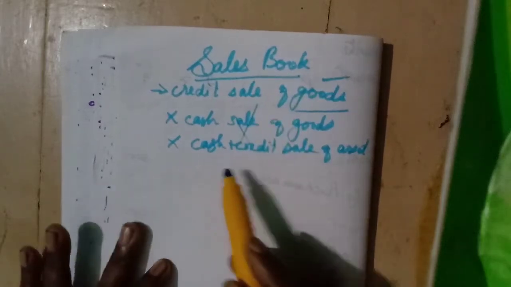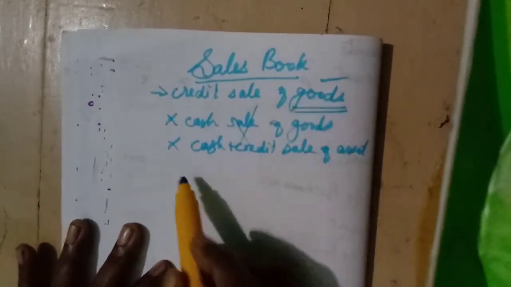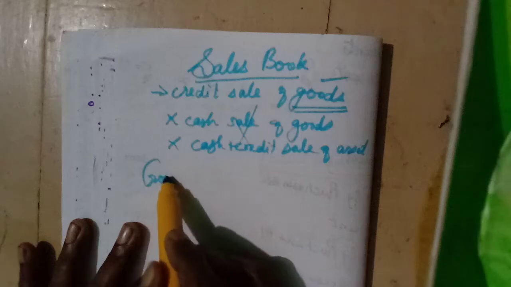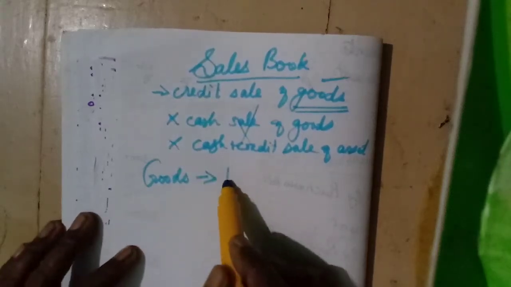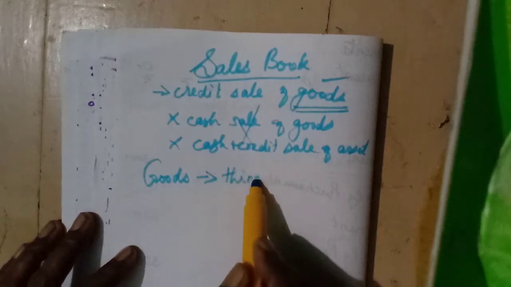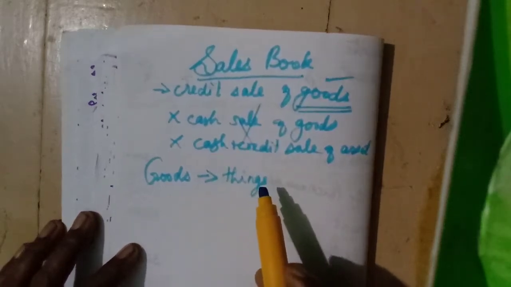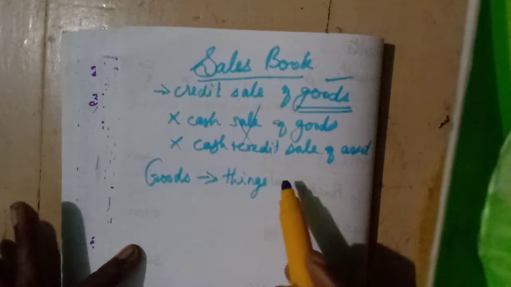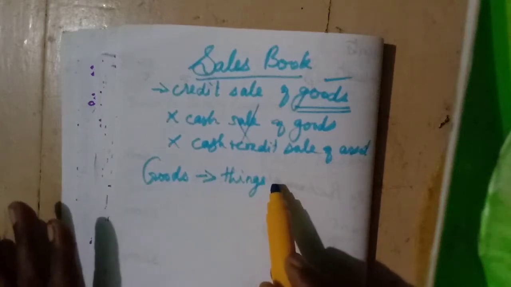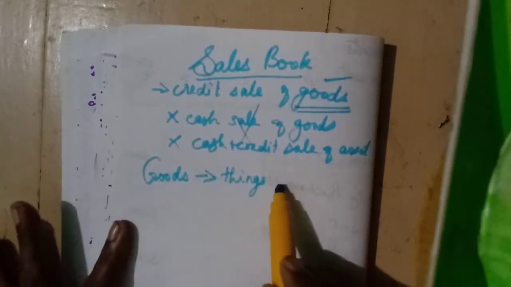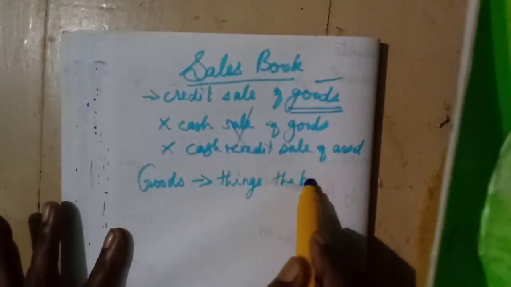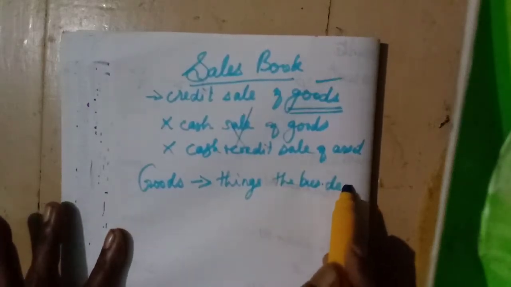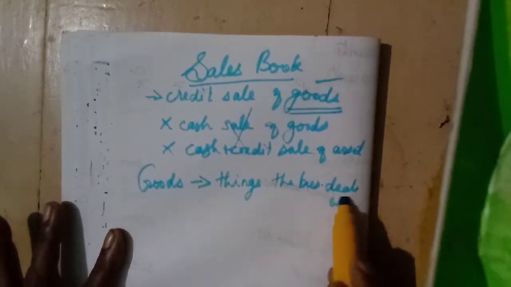Now you should know what is goods. In the first lesson we have learned what are goods. Goods means the things that the business deals with.